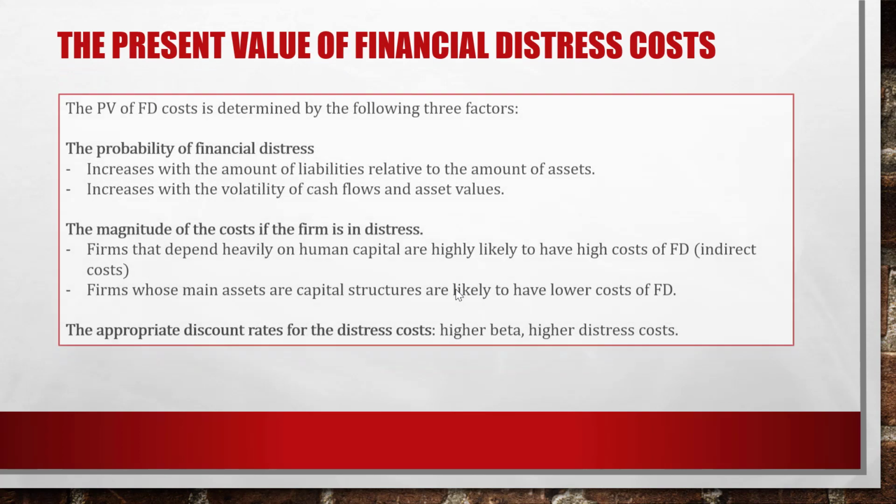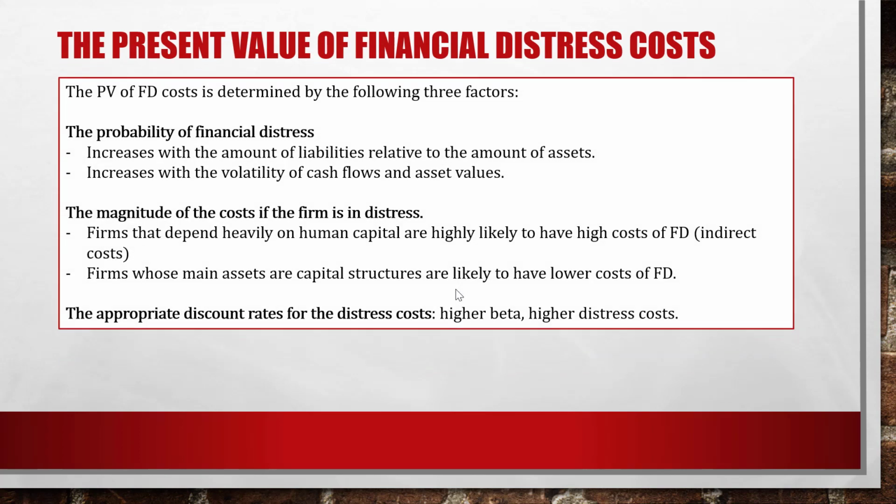First, the present value of financial distress cost. The present value of financial distress cost is determined by the following three factors. First, the probability of financial distress. The probability of financial distress increases with the amount of liabilities relative to the amount of assets. The probability of financial distress increases with the volatility of cash flows and asset value.